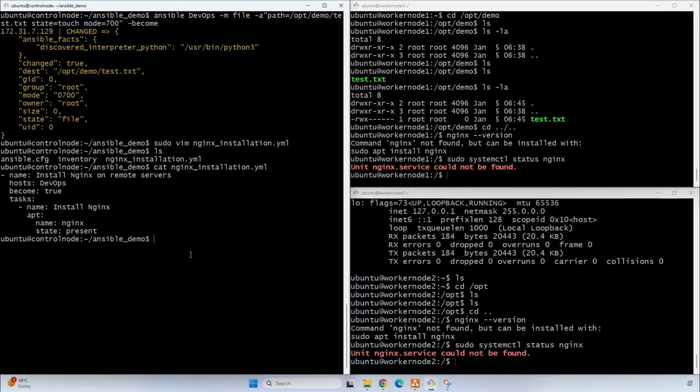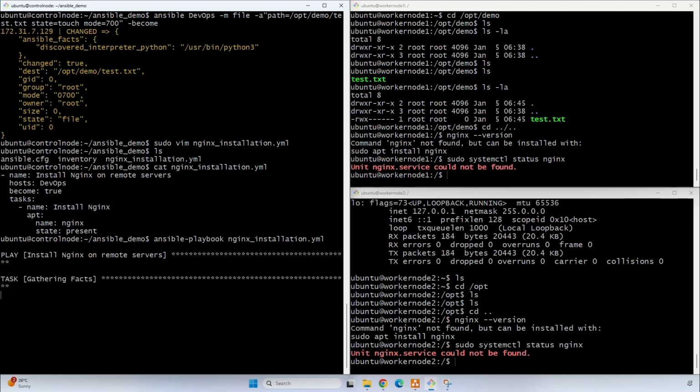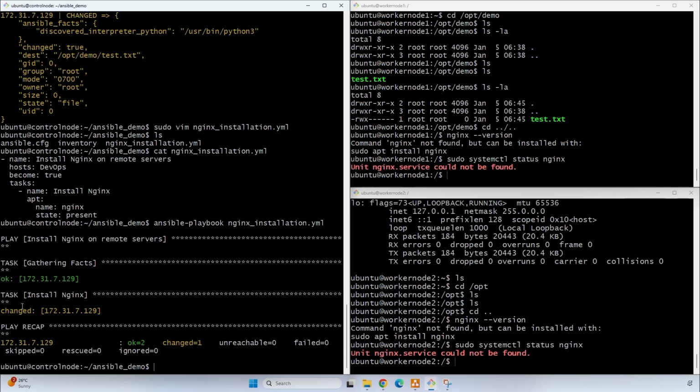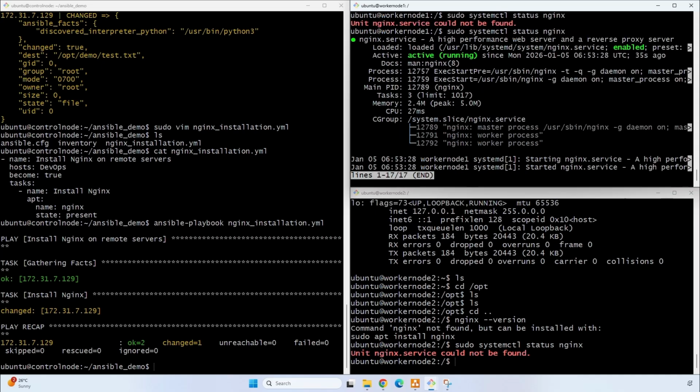To run this Ansible playbook, we are going to use this command. Now click on enter. Here we can see it has started the Nginx playbook. It is gathering the information and here we can see it is showing status as changed, so that we can confirm that it has completed the installation part of Nginx. Now if we see here, using this command sudo systemctl status Nginx, we got the information as active and